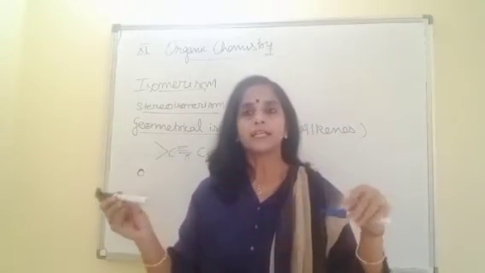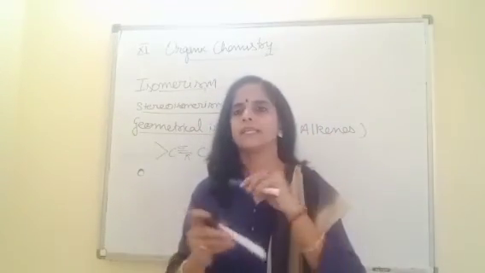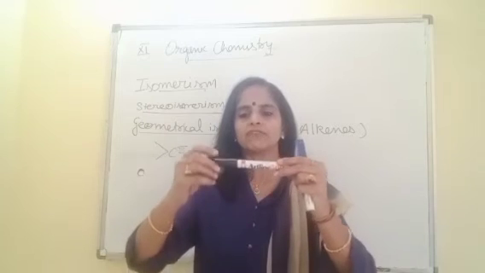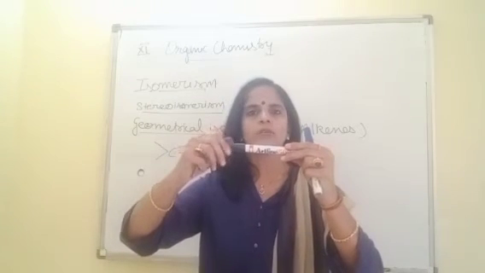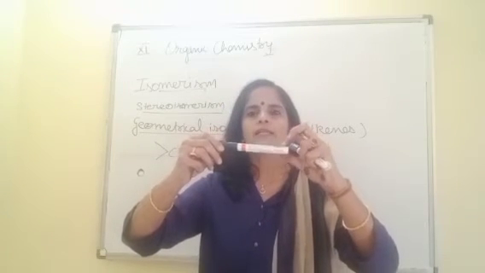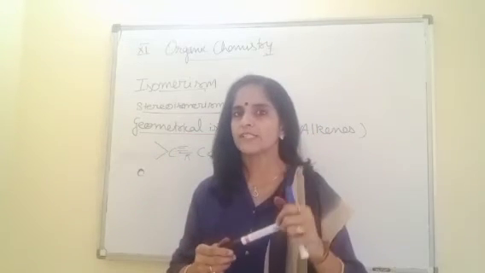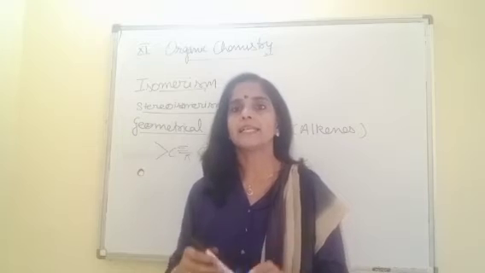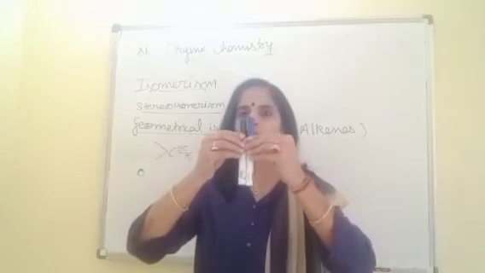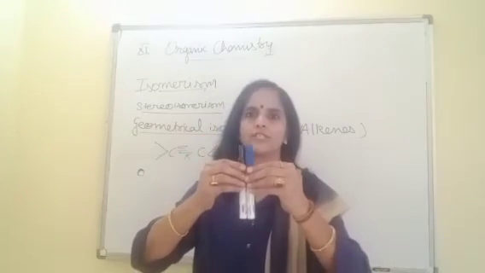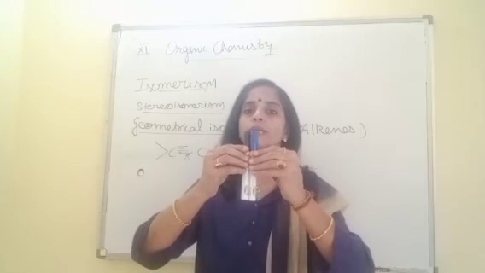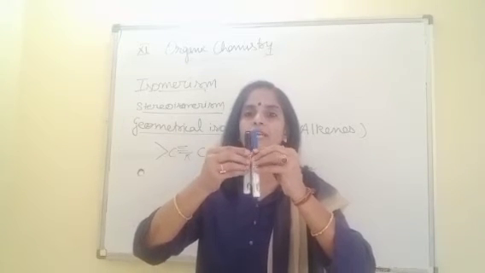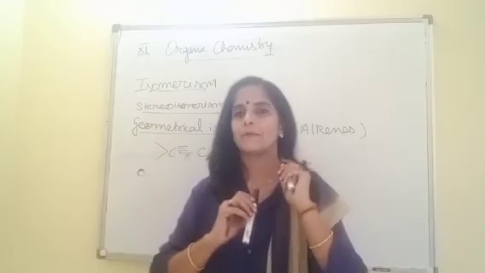Because head to head collision is there, we can freely rotate in this way. Either you can rotate this or you can rotate this one. This free rotation is possible around a single bond, sigma bond. But in case of pi bond, as this sidewise overlapping, lateral collision is there, you cannot rotate freely. If you try to rotate the one, the bond will break.